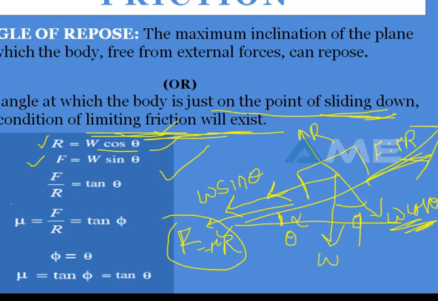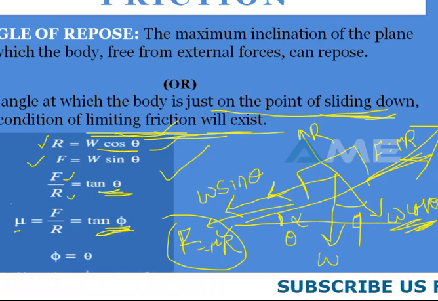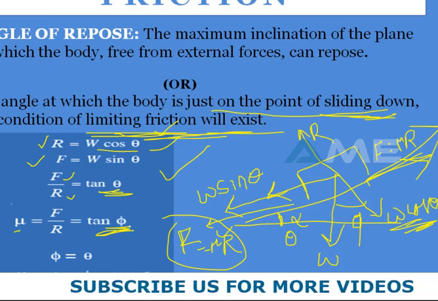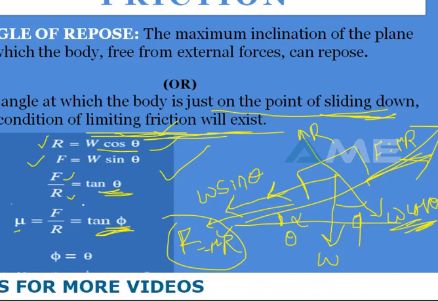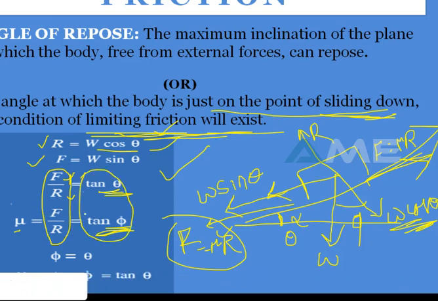So finally, what is your coefficient of friction? It is the ratio of limiting friction to the normal reaction, that equals tan theta. If you simplify this, you're going to get tan theta, and mu equals F by R, and that equals tan phi from the previous equation, which is the angle of friction, right? So now these two are equal, so if you cancel the tan, you are going to get theta equals phi. When is this happening?